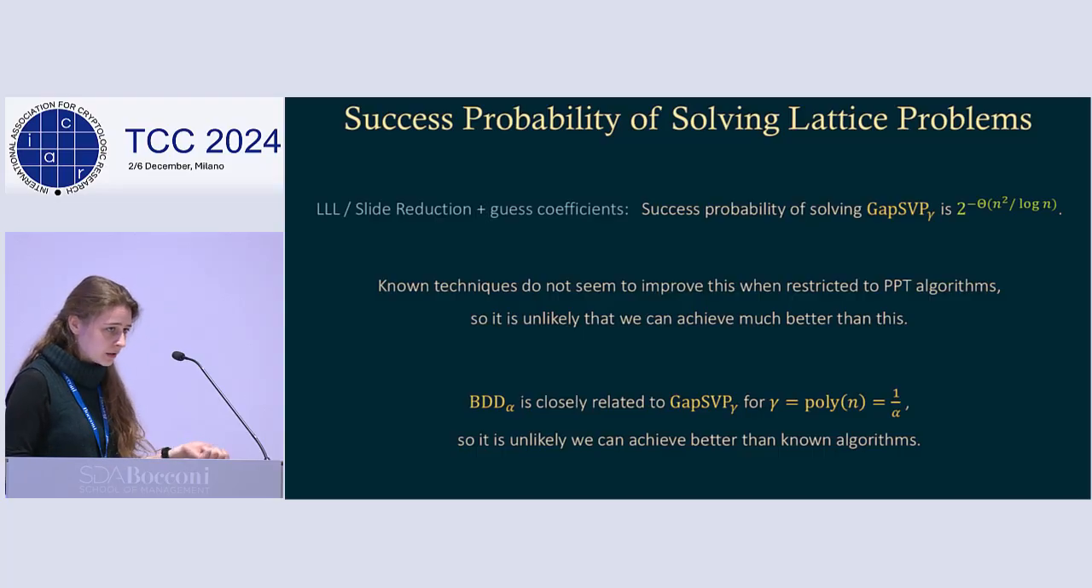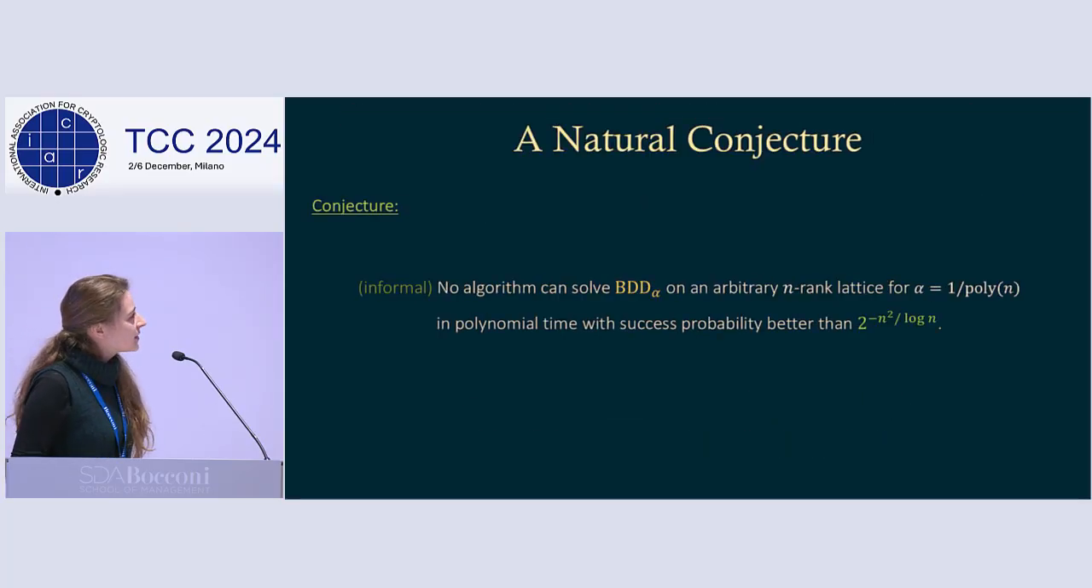We saw some specific algorithms in the previous talk too. All right, so this leads us to make a natural conjecture that no algorithm can solve BDD with inverse polynomial approximation factor with success probability better than 2 to the minus n squared over log n. This is based on what we know.